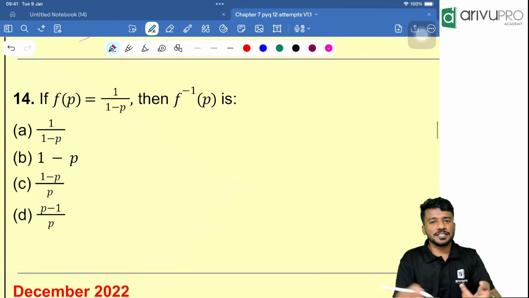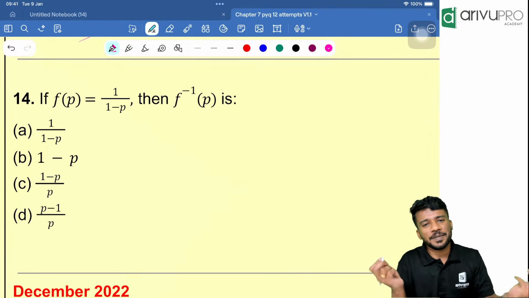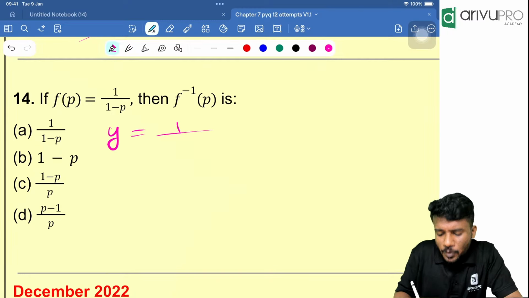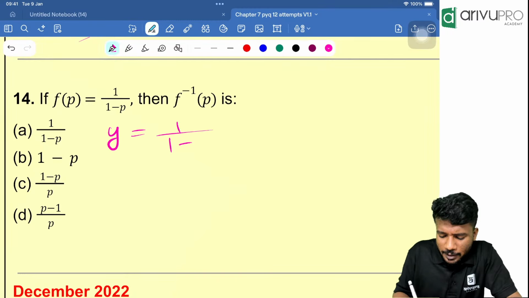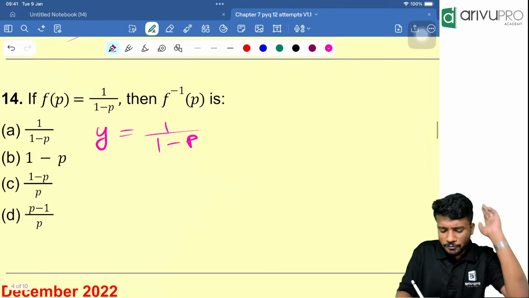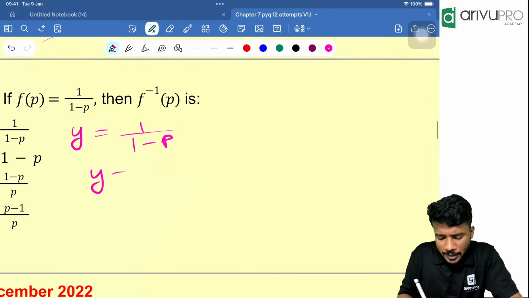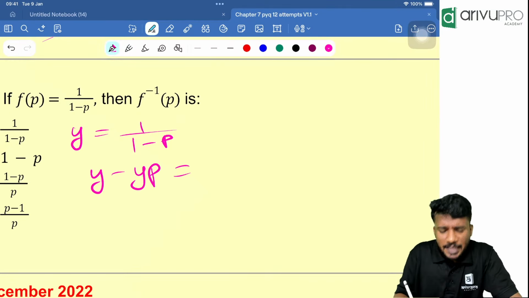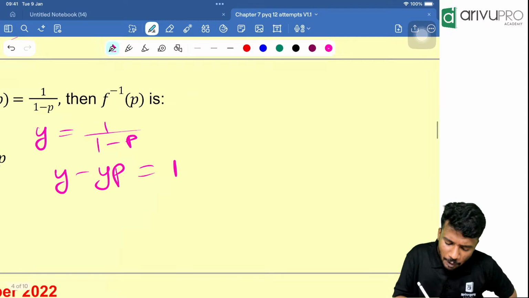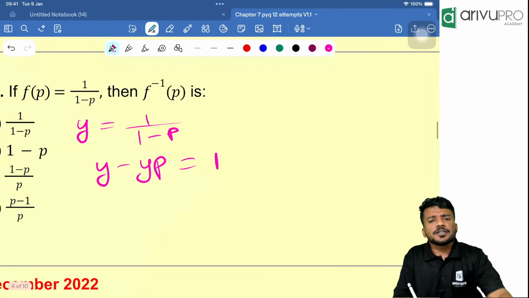Same question. Instead of x, they have put P over here. People, f of x, you will put it as y. y is equal to 1 divided by 1 minus p. Solve for p. Cross multiply. y minus yp is equal to 1.